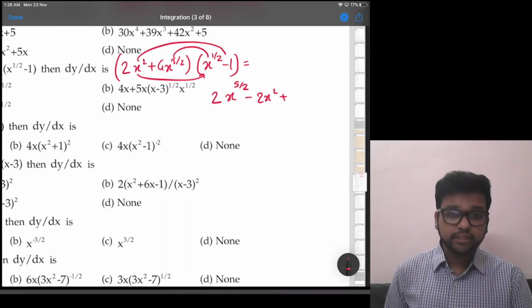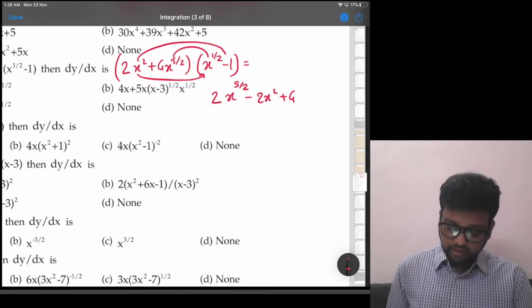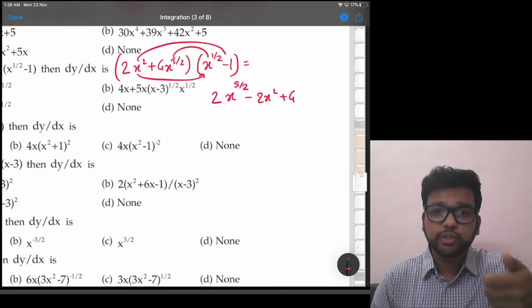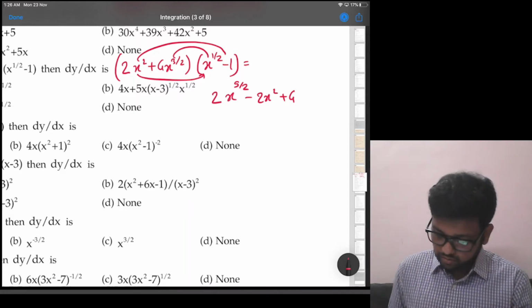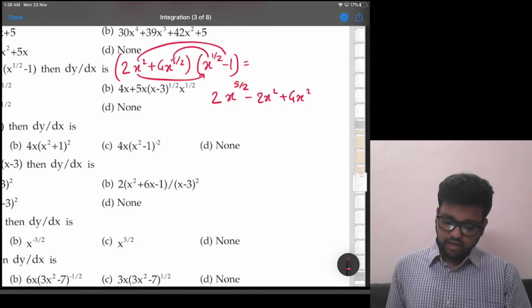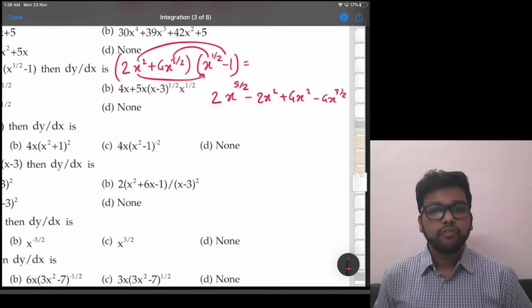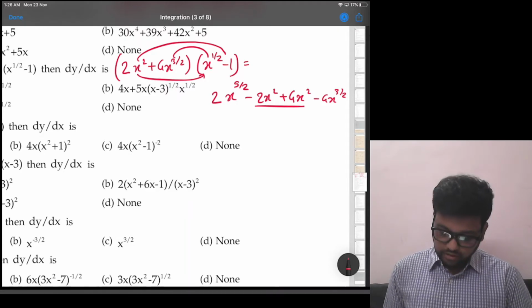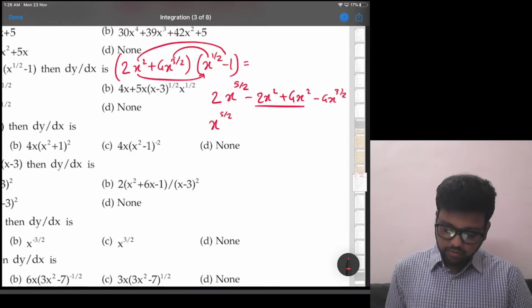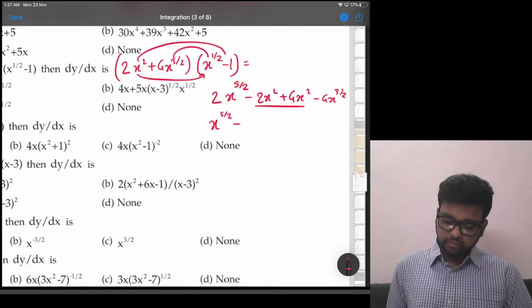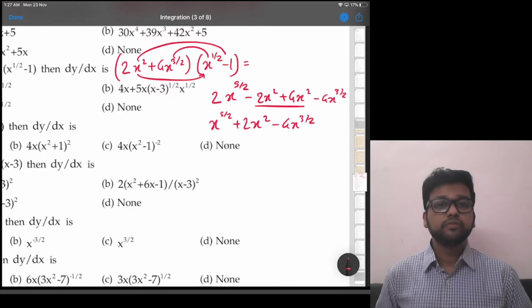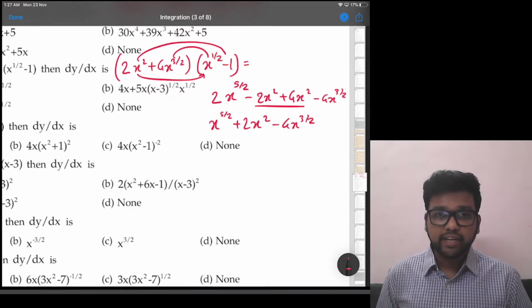Plus this into this. So that is 4 into x raised to 3 by 2 into x raised to half. Again 3 by 2 plus half is 2. So x square. And minus 4x raised to 3 by 2. Fine. We can add the middle two terms. So that will be x raised to 5 by 2 plus 4 minus 2 is plus 2x square minus 4x raised to 3 by 2. Okay. Now we can take the derivative.